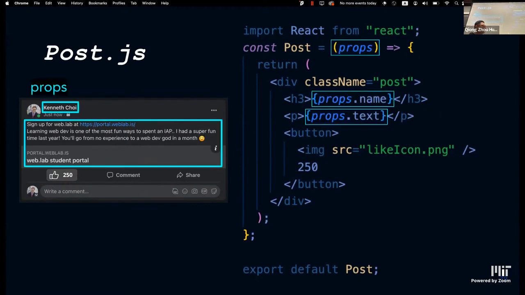We can pass in the data as props. And as you can see, the props that I have are a name and text. So props is an input once again, and props.name, props.text, we can just simply replace with curly braces and props.property. But we have one problem here, right? What do we do about this 250? We said that we want to use a state with it, but how do we code up a state? We can't just do props.whatever because it's not a prop, right?